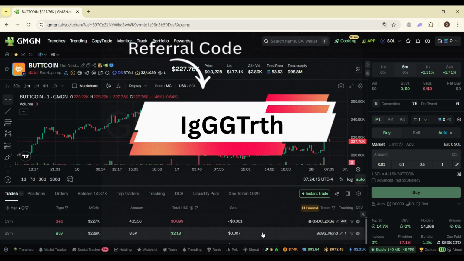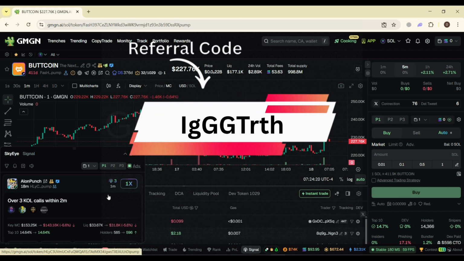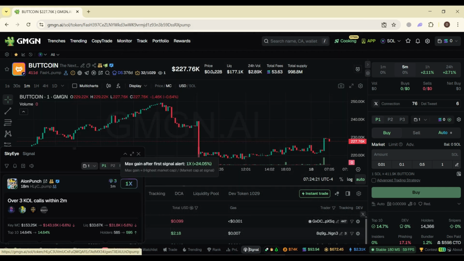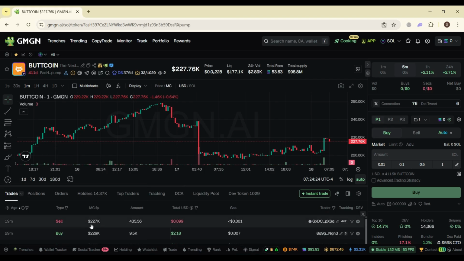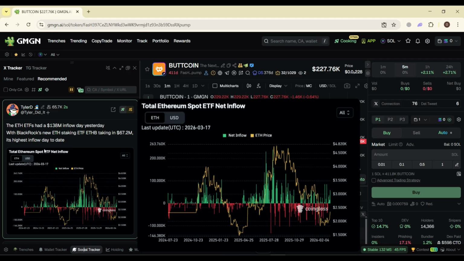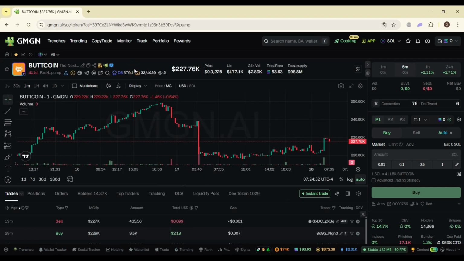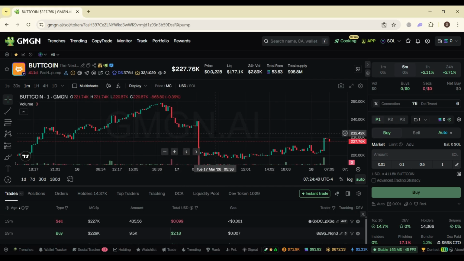You can check for the signals from the signal alpha score signals. You can check for the AI scores. Okay, and you can also check for the social tracker here. You can see the people discussing about it. Okay, you can see it here as well. Okay, so where to find sentiment in GMGN AI, I have already told you, and you can also get an idea from the trending token activity spikes, as you can see that, and mention or engagement indicator.